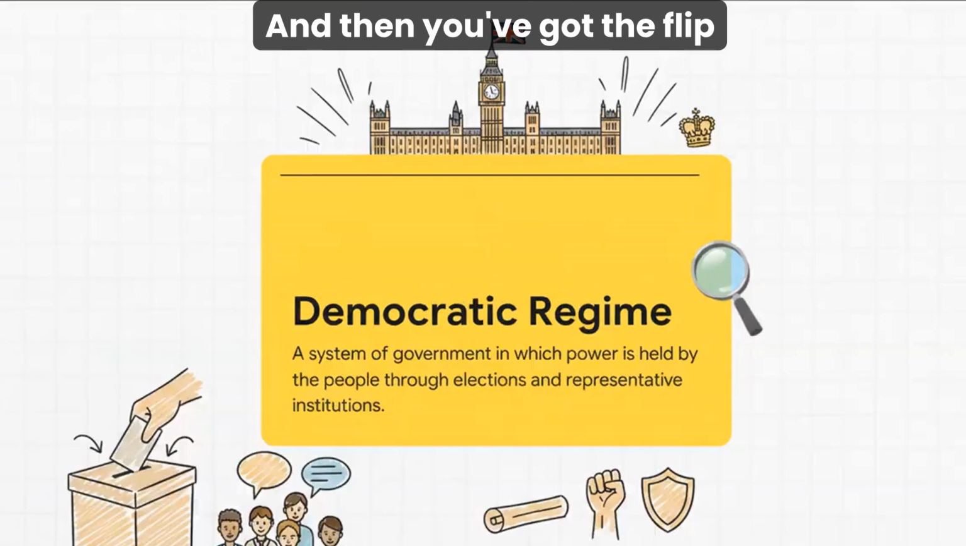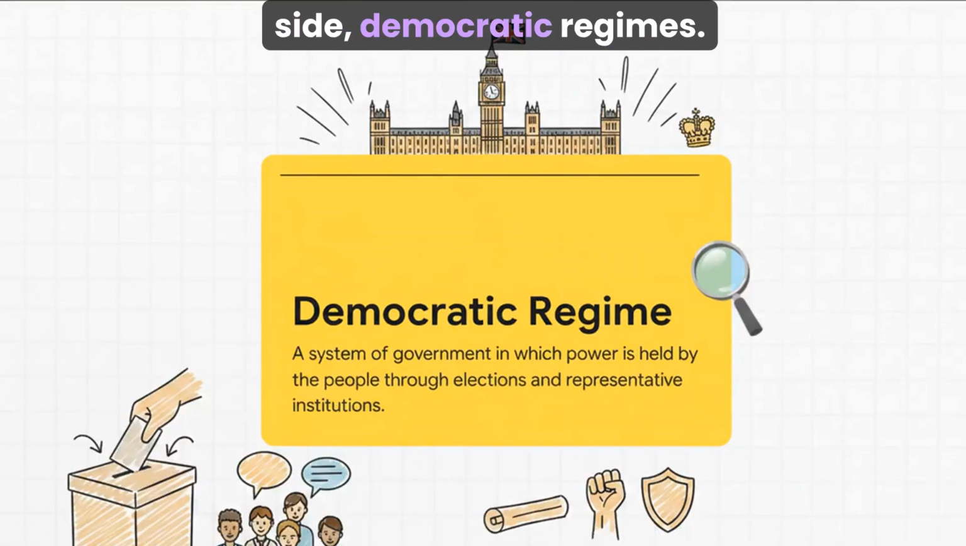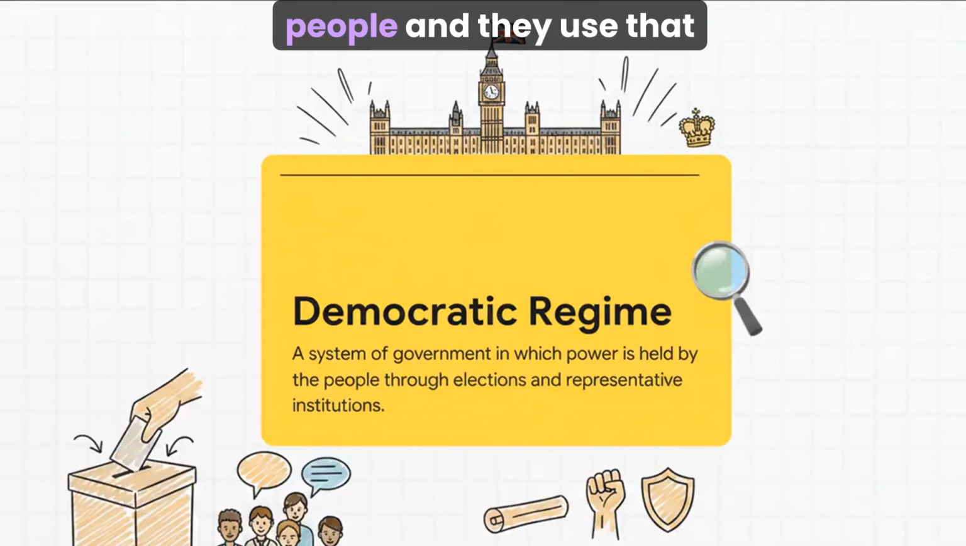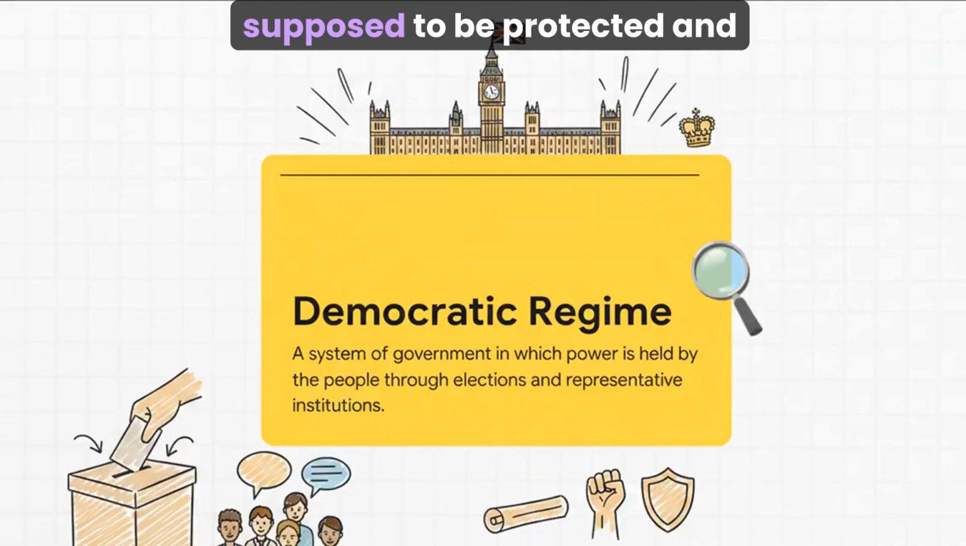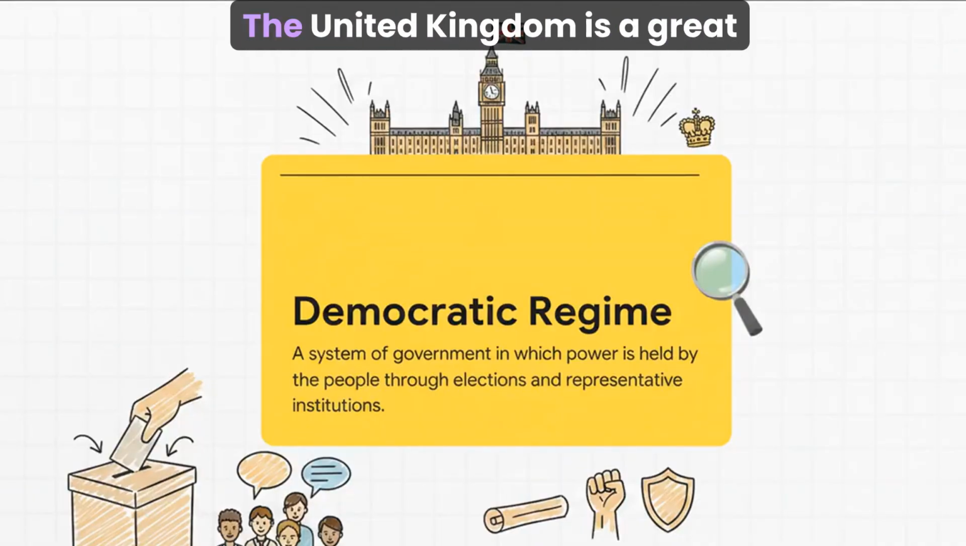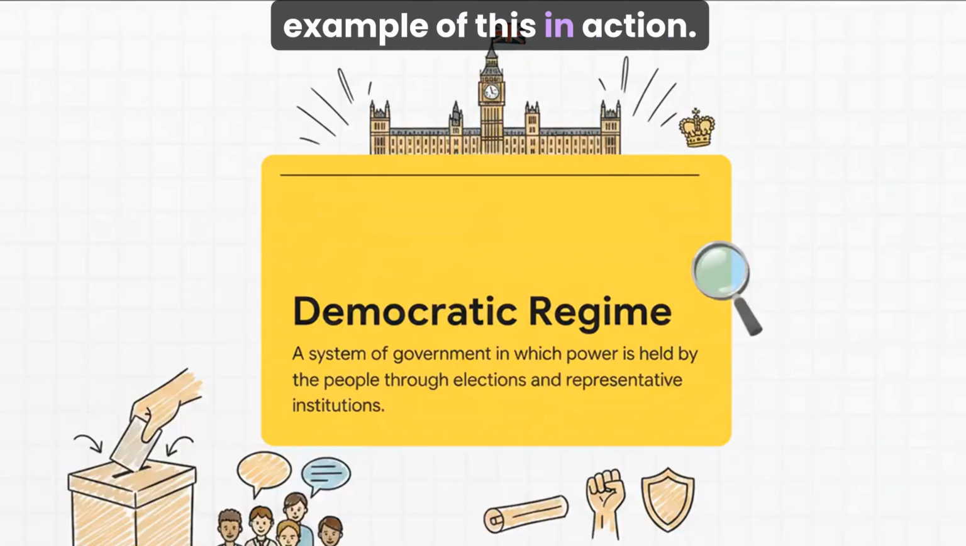And then you've got the flip side, democratic regimes. In these systems, the power ultimately belongs to the people, and they use that power through elections. Your individual rights are supposed to be protected, and the government has to answer to you, the citizen. The United Kingdom is a great example of this in action.